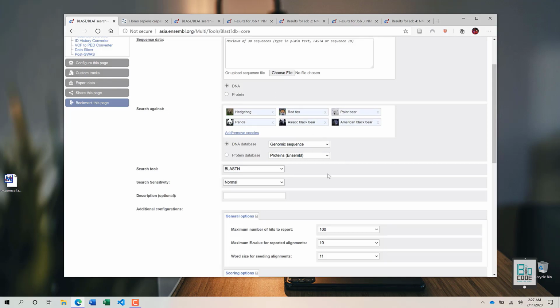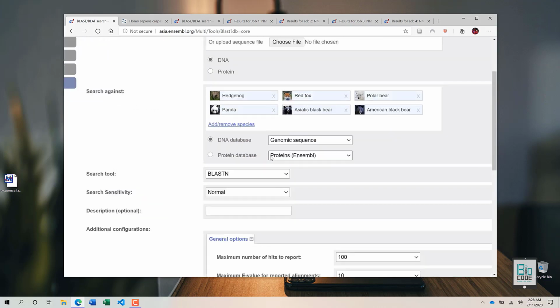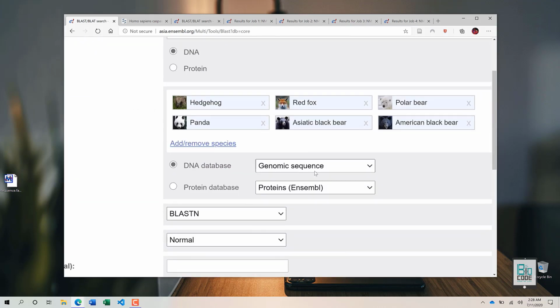Then this is the most important factor. Either you have to select a DNA database or a protein database. In most cases you should select the DNA database, considering that this is a genome database, so it is more likely to get more results out of it. Then you have to select either the genome sequence in its normal condition, or you can select the hard masked or soft masked regions as well. Hard masked regions are those that have Ns within their repeated regions, such as telomeric sequences, or they can be soft masked as well.